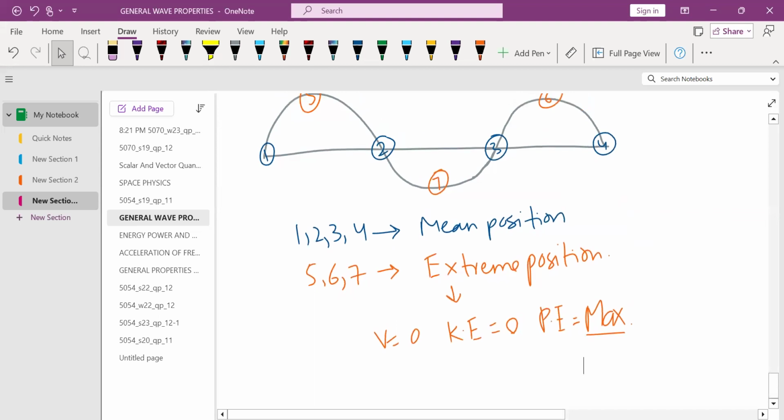So I hope you understood the definition of mean position, extreme position, and you understood how to identify which point is on mean position or extreme position.